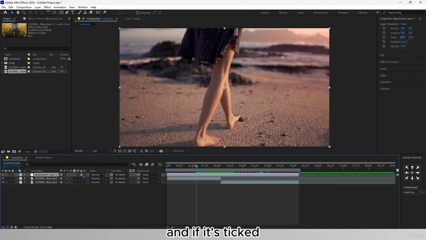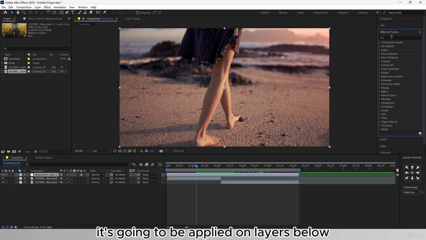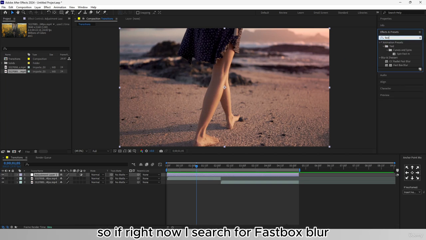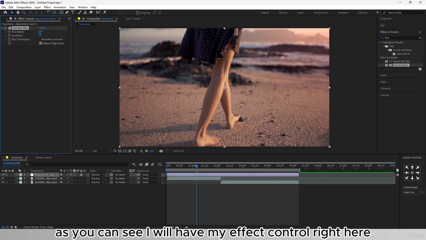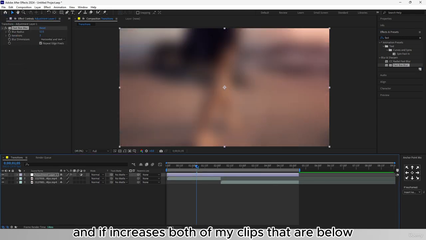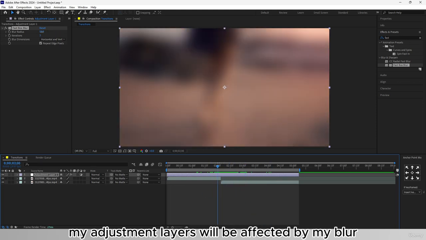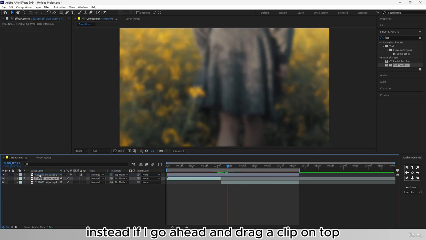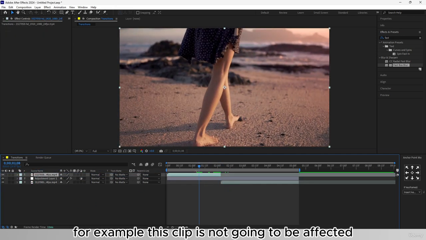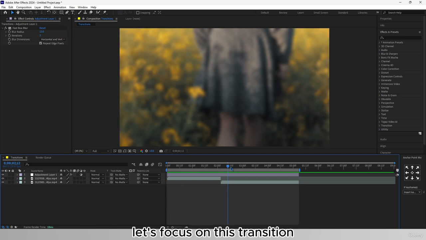to be ticked. And if it's ticked, basically whatever effect you apply on this layer, it's going to be applied on layers below. So if right now I search for fast box blur and I drag it on top of my clip, as you can see, I will have my effect control right here. And if I increase it, both of my clips that are below my adjustment layers will be affected by my blur. Instead, if I go ahead and drag a clip on top, for example, this clip is not going to be affected. That's how simple adjustment layers are. We'll use the adjustment layers to color grade later in another lesson. But for now, let's focus on this transition.